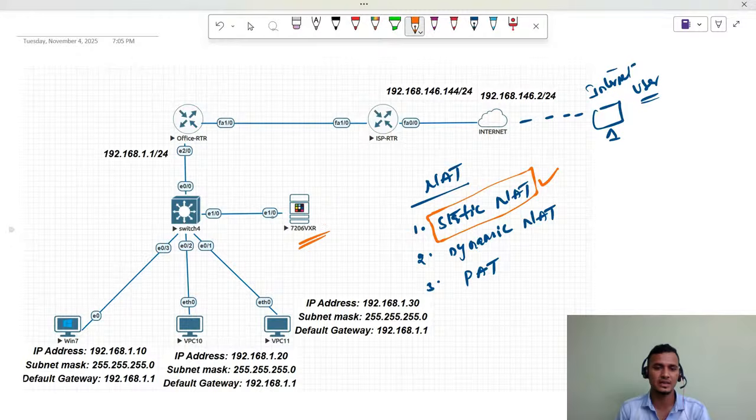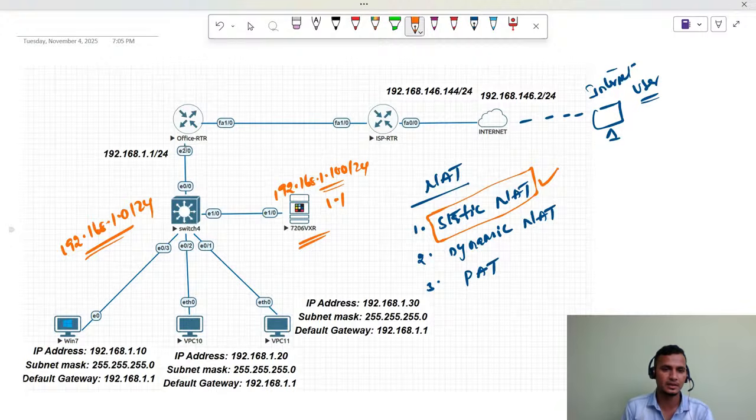Consider this server has a private IP address in our LAN, a Class C network 192.168.1.0/24. For this particular server, I'm going to assign the IP address 192.168.1.100/24. The gateway will be 1.1, configured on the downstream interface of the router.